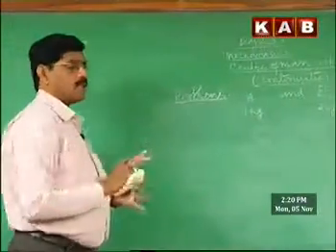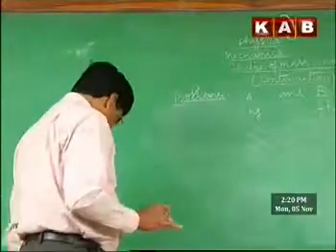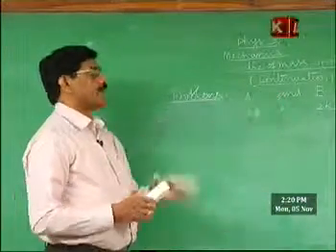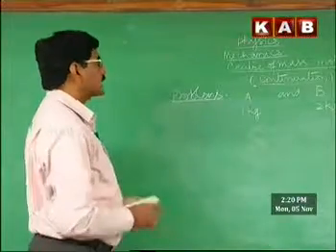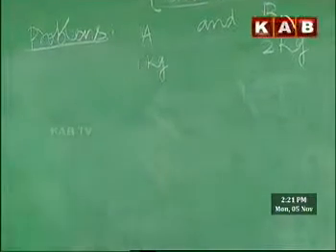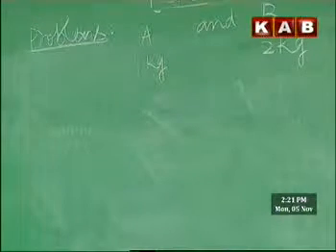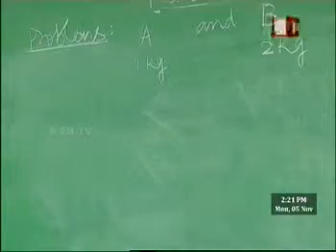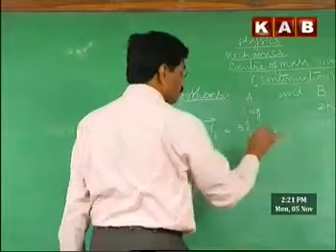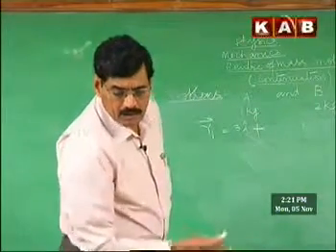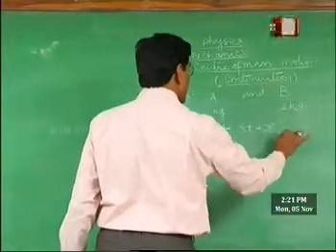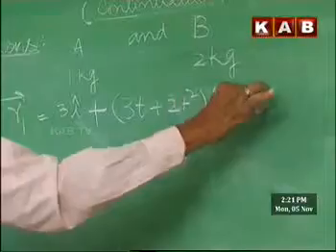These two particles, A and B, are moving in the xy plane such that at a particular instant the position vector of the first particle is 3i plus 3t plus 2t squared j meters.